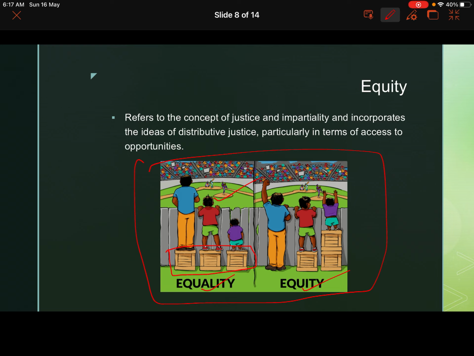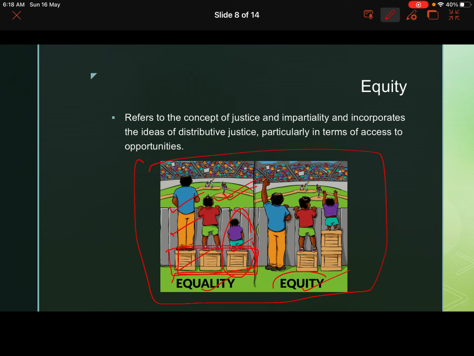So what it has led to is that one of the persons is using it and does not require it at all because he can simply see it without the opportunity, whereas one of the persons has got the same opportunity but still is not able to see the match. So this is equality. Resources are available with three of them equally, but one of them does not require it, and for one of them it is not sufficient.